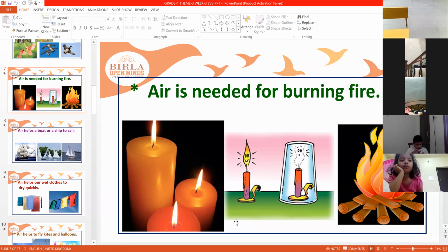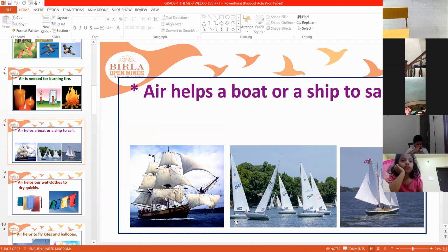Next, air helps a boat or a ship to sail. Boats, ships, steamers, they are all sailing on the water. Sailing means moving. They are all moving on the water. How are they moving? Because of the air. Air helps the boats or ships to sail on the water, to move on the water.